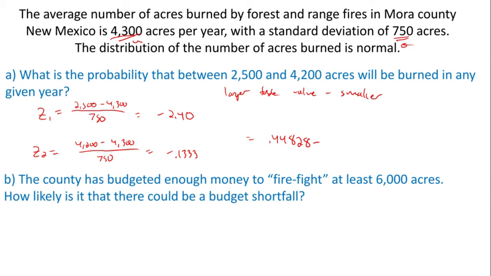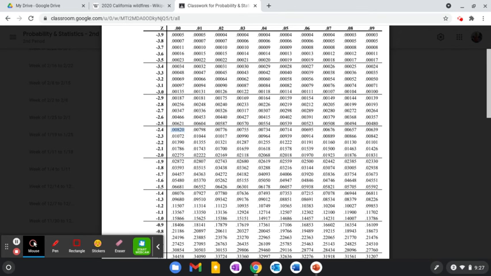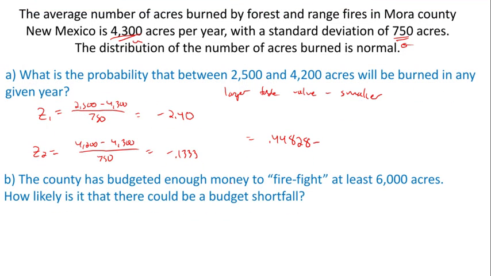There's nothing there, so we want to look up -0.24 is 0, which is 0.00820. Let's do the math on that one. And we get 0.44008, so about a 44.0% chance of the number of wildfires being between 2,500 to 4,200.